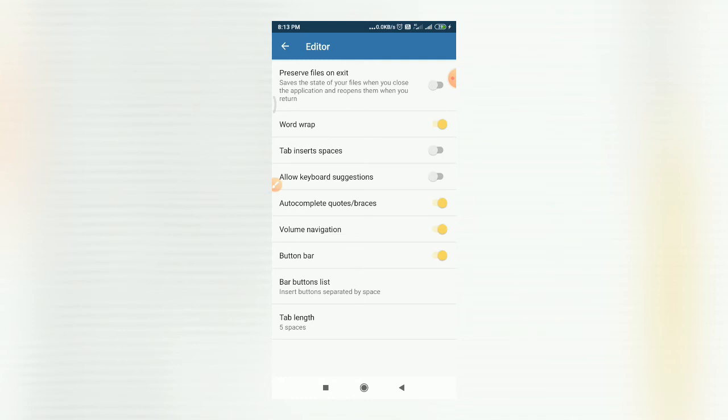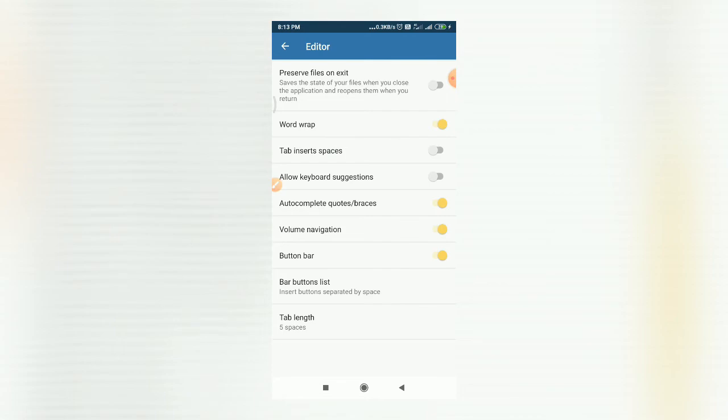Then the next option, autocomplete quotes or braces. In programming, whenever you type any quote or brace, it will autocomplete it by default. Right now it is enabled. If you don't want it, you can disable it. Then volume navigation. Your volume keys can be used for navigating your cursor. Right now it is enabled, so you can use it.